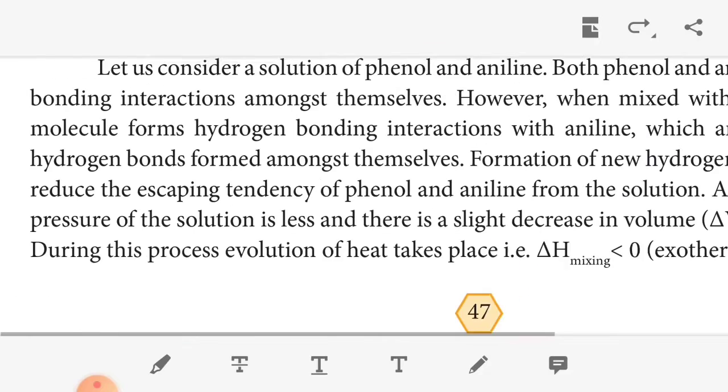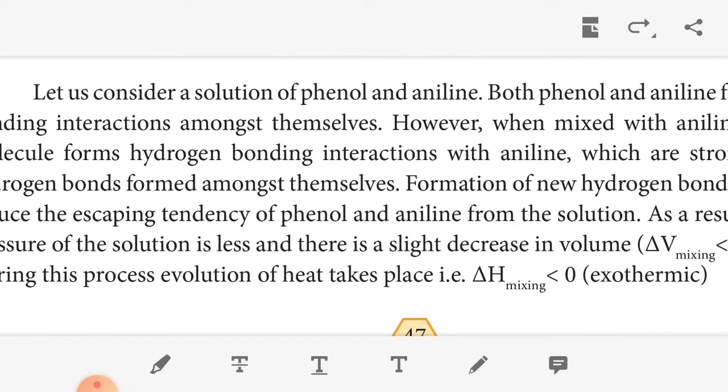Let us consider an example of this, phenol and aniline. Both phenol and aniline form hydrogen bond interaction among themselves. When mixed with aniline, the phenol molecules form hydrogen bonding interaction with the aniline, and the hydrogen bonds formed are stronger. So the formation of the new hydrogen bonds considerably reduces the escaping tendency of phenol and aniline from the solution. As a result, the vapor pressure of the solution is less. There is a slight decrease in volume, del V mixing, and during mixing there is evolution of heat, so it is exothermic. Del H mixing is exothermic. So these are the negative deviations.